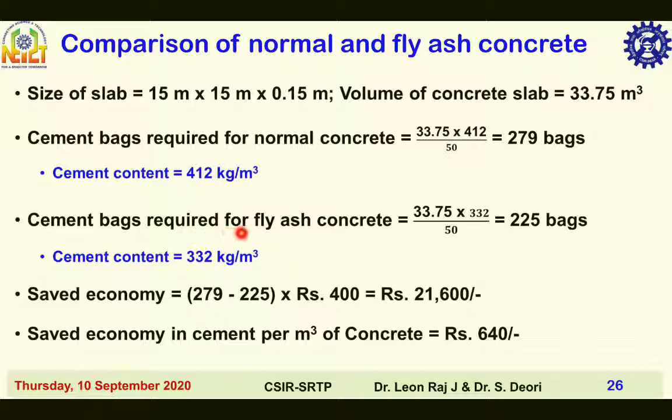Cement bags required for fly ash concrete is equal to 33.75, that is volume of concrete slab, into 332 kg per meter cube, that is cement content, divided by 50 kg, as 50 kg is equal to 1 bag, so you are getting 225 bags. Saved economy is equal to 279 minus 225 into rupees 400, you are saving rupees 21,600 for 33.75 meter cube of concrete. Then saved economy in cement per meter cube of concrete is rupees 640.